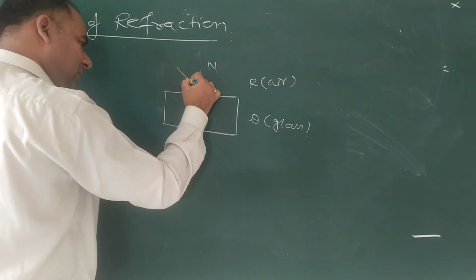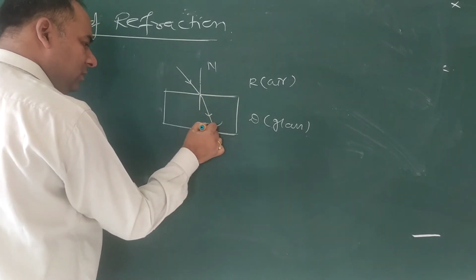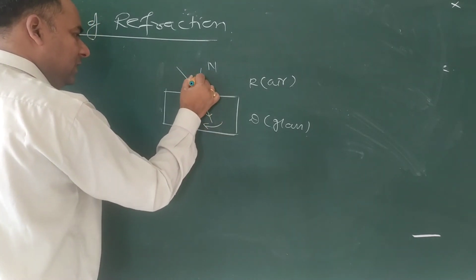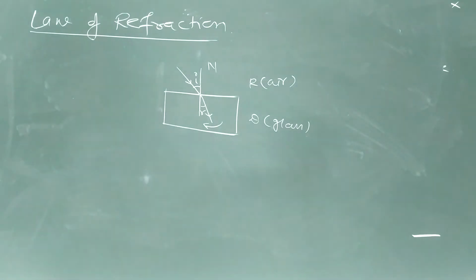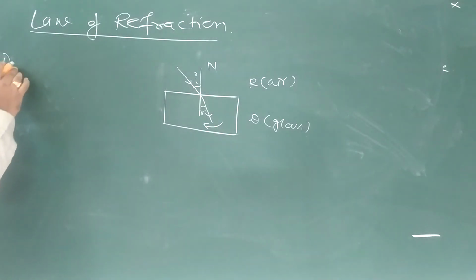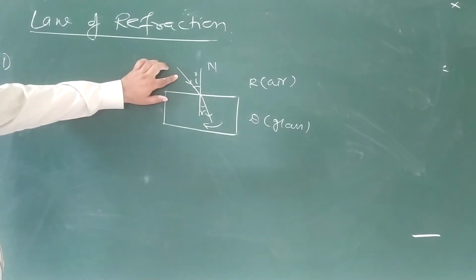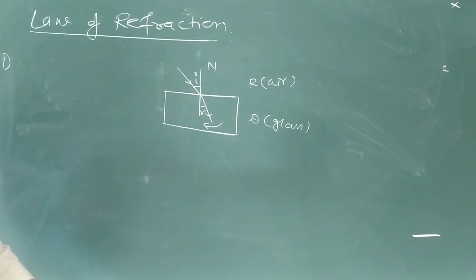When light goes from one medium to another, there is a bending towards the normal. This angle is your I. This angle is your R. So according to law of refraction, what is the first law? That the incident ray, refracted ray and normal all lie in the same plane.